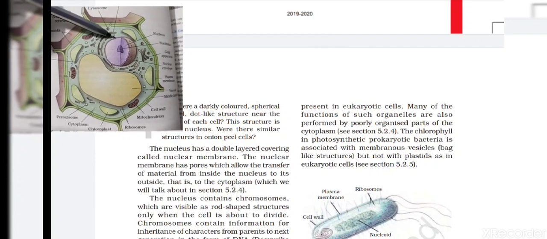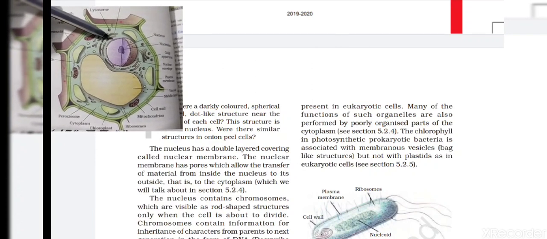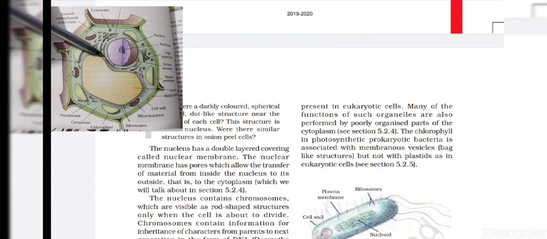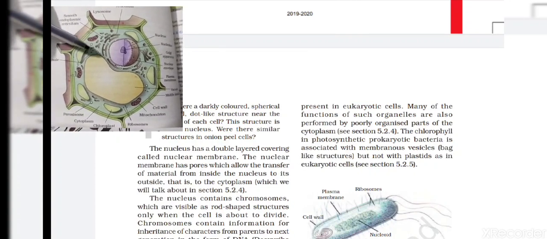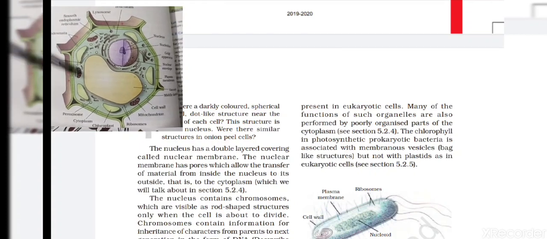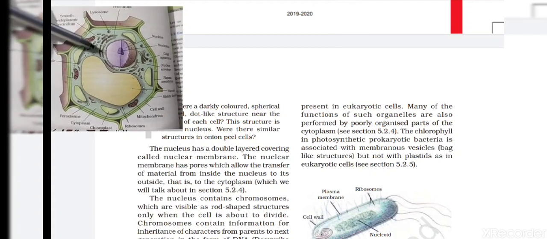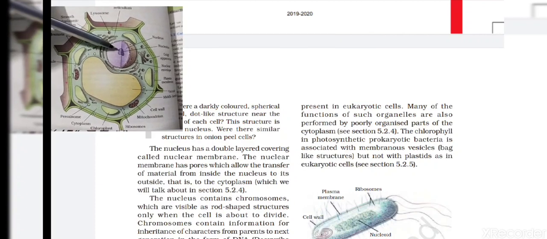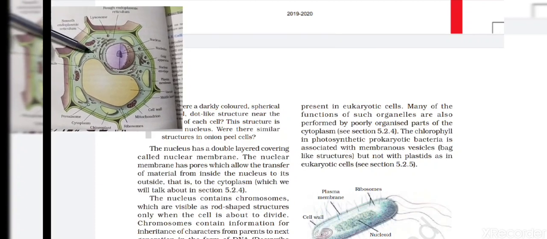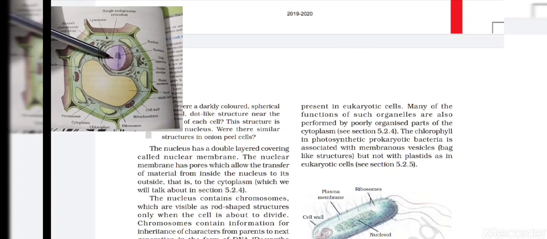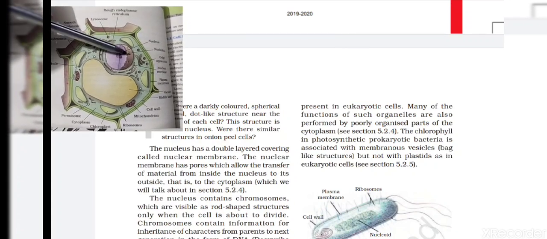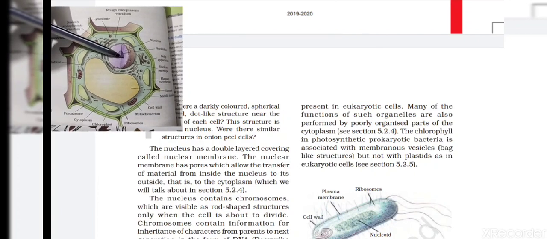Here you can see lots of pores. See, 1, 2, 3 and so on. So these are called nuclear pores. These nuclear pores allow the content to move from the internal medium to the external medium. Here the external medium is what? Cytoplasm, and the liquid present inside the nucleus is nucleoplasm.